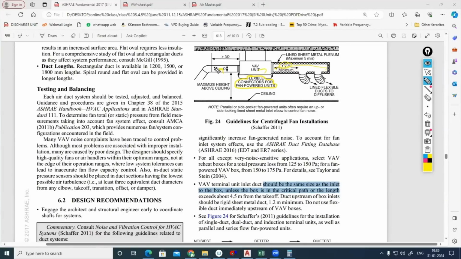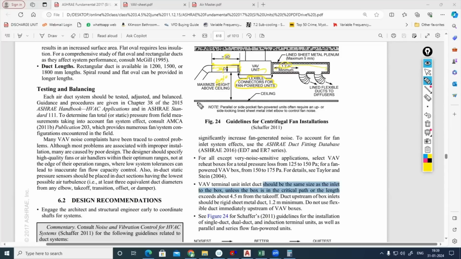When we are considering the inlet, from the machine the inlet straight duct should be minimum 3 times the diameter. The diameter is 100 mm, so this distance we need is minimum 300 mm. But sometimes we will not always get it. We will not always have this much space, so we will be adjusting it.